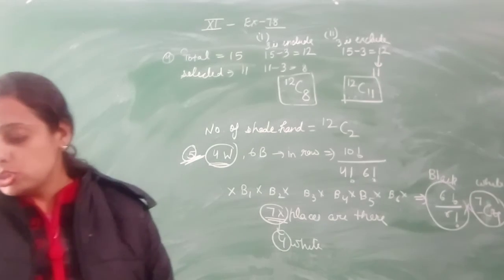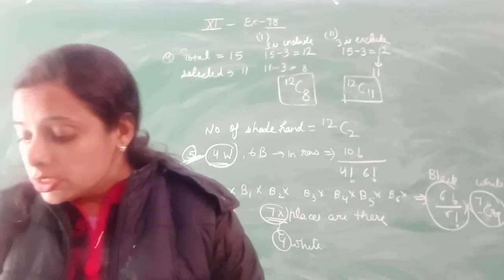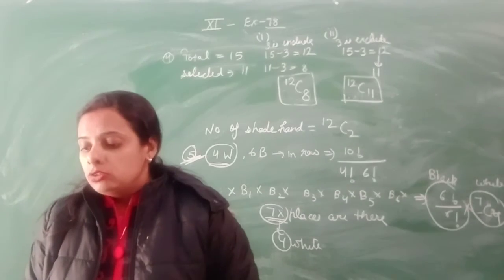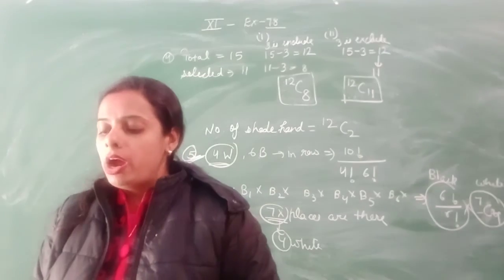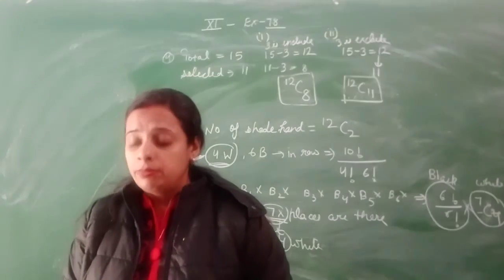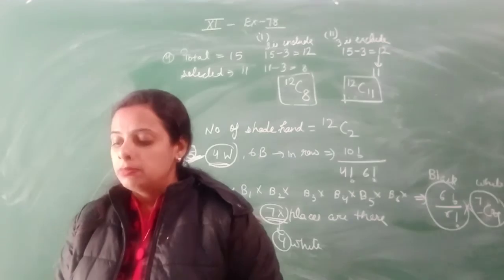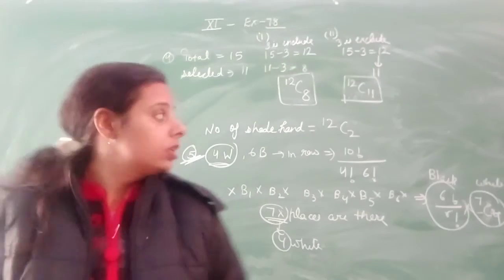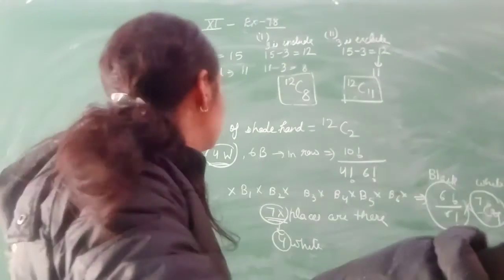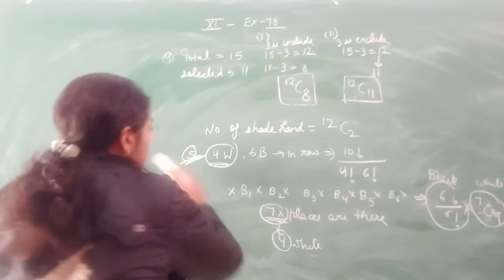Come to the next question. Question number 7. You will try it by yourself, because this question is the same, where you have to select 11 players out of 17 players when 5 are already bowlers. Okay, I will just do it for you.